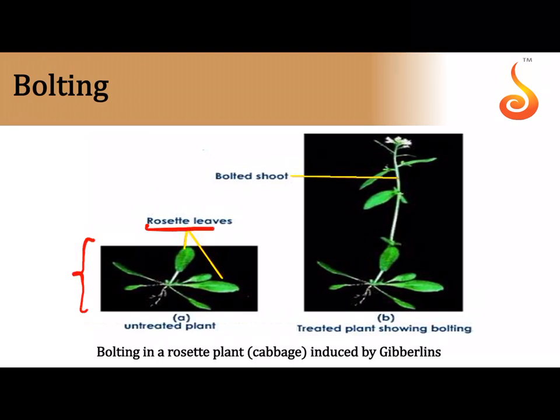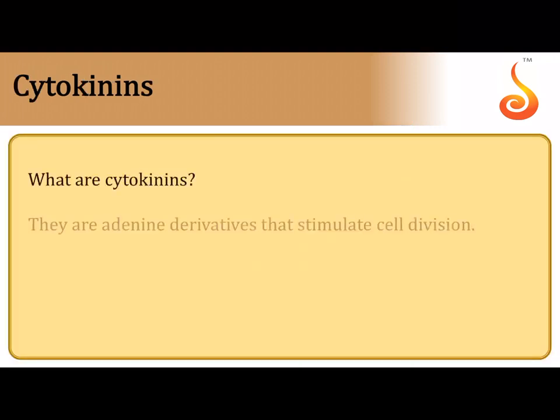See how the leaves were all arranged in the form of a crown called a rosette. Now see how the stem of the plant has become so long. This is called bolting, and as soon as it bolts, you can see how the shoot starts developing a floral primordium at its apex, and the flower starts differentiating. This is seen in plants such as cabbage and beet.